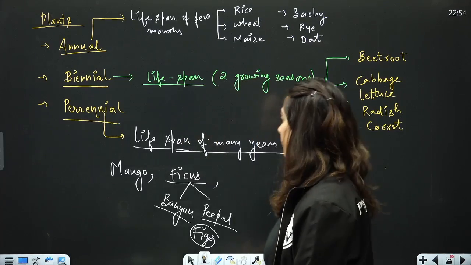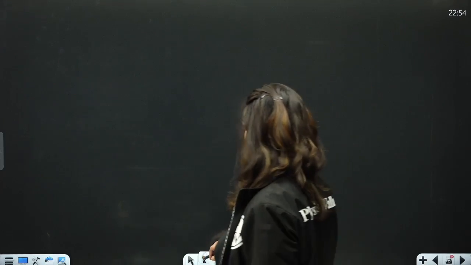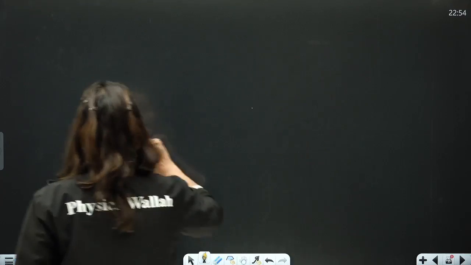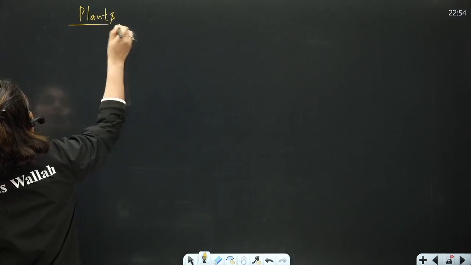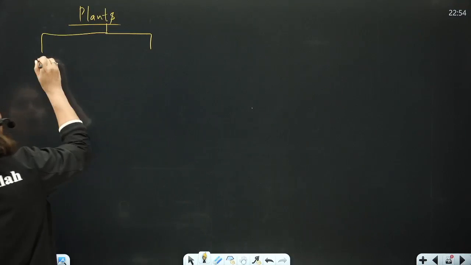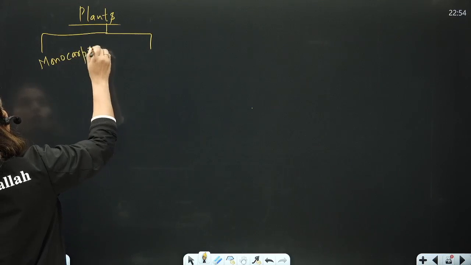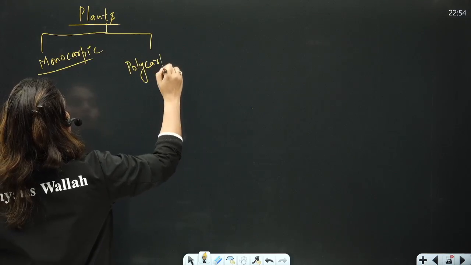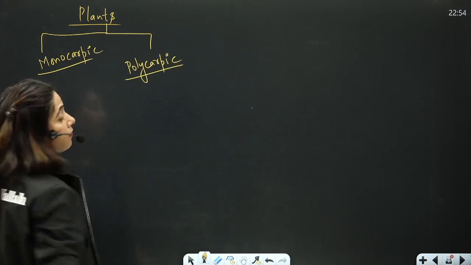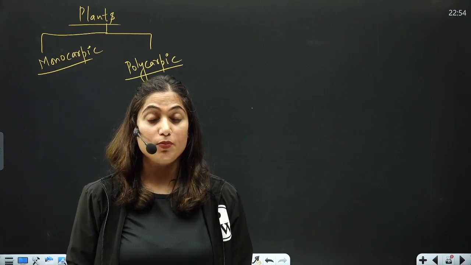Okay, so one more thing which I want to tell you here, that plants can be monocarpic, and the plants can be polycarpic. Plants can be monocarpic. Mono means single, carpic means fruit.